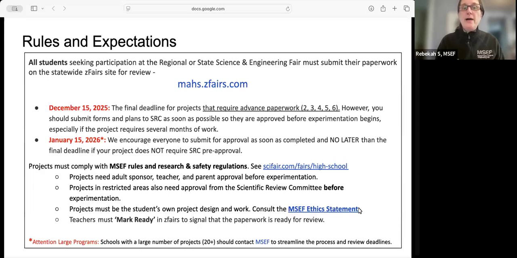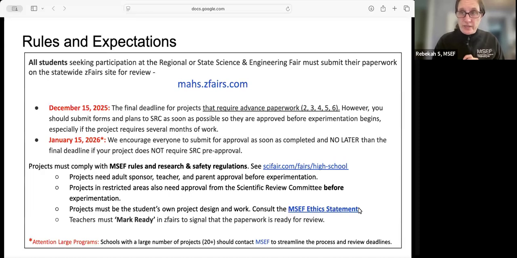Projects do need to comply with MSEF rules and research and safety regulations. You can find the manual on our website, on the zFairs page. You do need your adult sponsor, your teacher, and your parent approval before experimenting with any projects, but you do need the SRC approval for projects in restricted areas. Please do consult the MSEF ethics statement, which includes more information about our policy in terms of the use and abuse of artificial intelligence. So please do check that out.